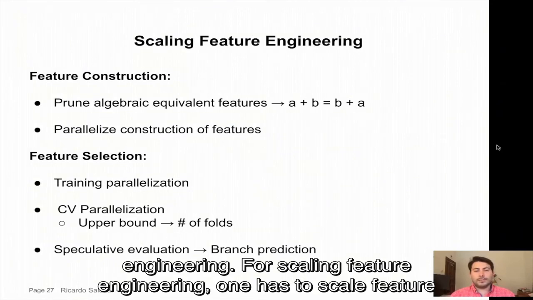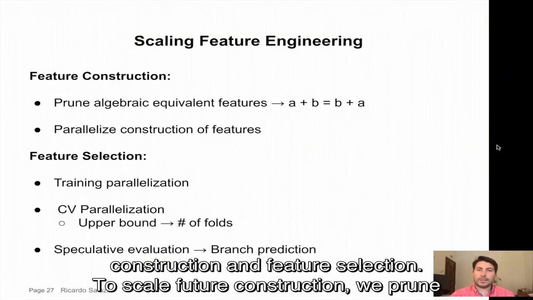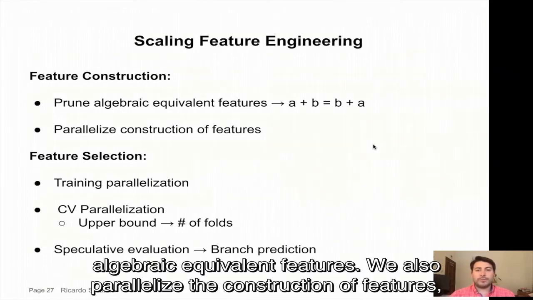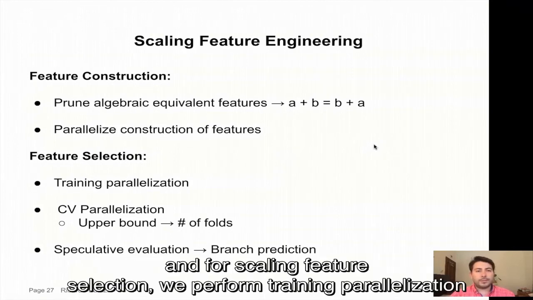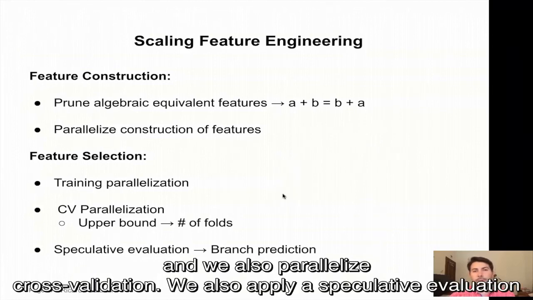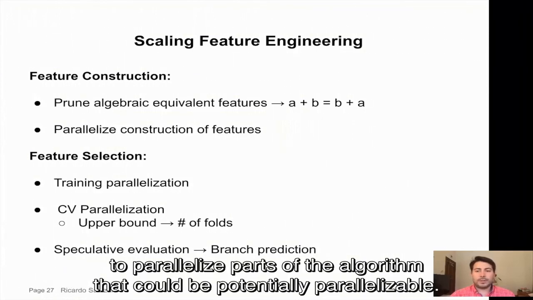One of the main challenges of our approach is scaling feature engineering. For scaling feature engineering, one has to scale feature construction and feature selection. To scale feature construction, we prune algebraic equivalent features. We also parallelize the construction of features. And for scaling feature selection, we perform training parallelization, and we also parallelize cross-validation. We also apply speculative evaluation to parallelize parts of the algorithm that could potentially be parallelized.